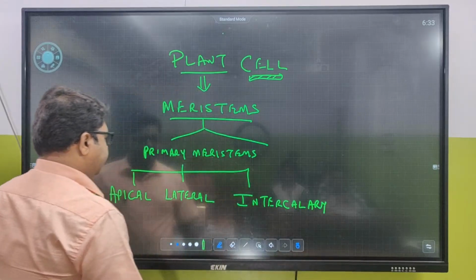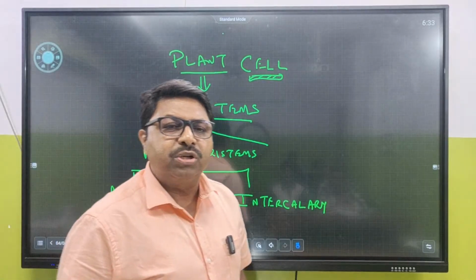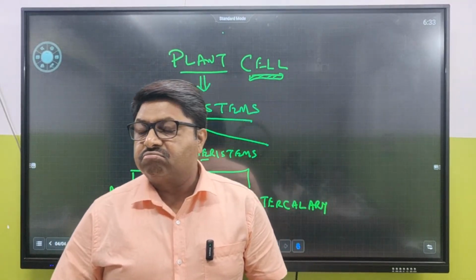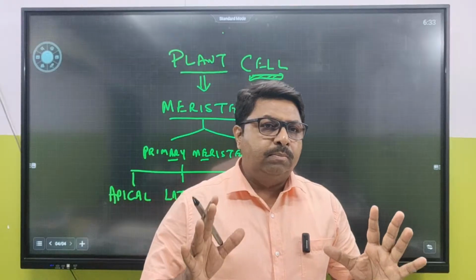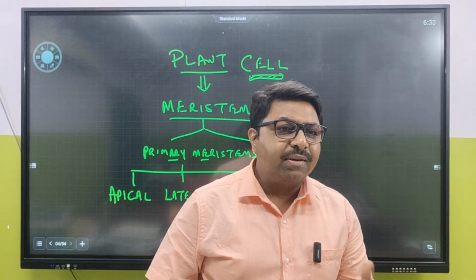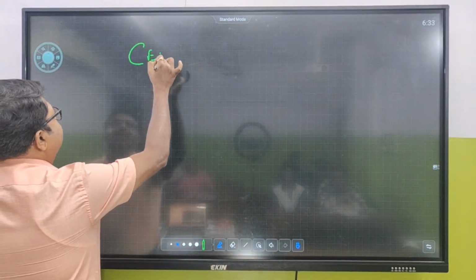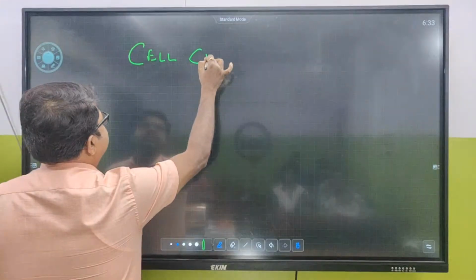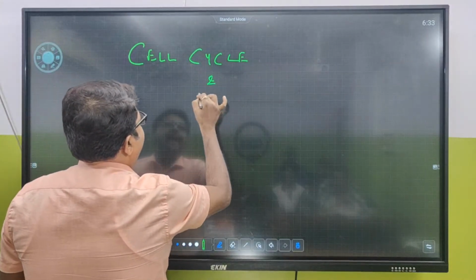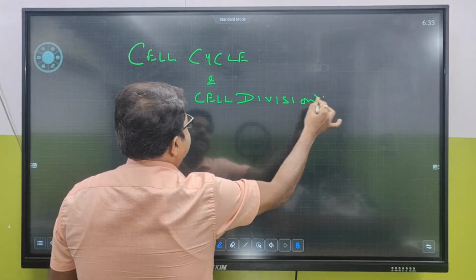Intercalary meristems. So these are the meristems where we can expect a huge number of cell divisions. So in meristems in plant cells, there is a high chance of what? Cell division. Now when we are talking about cell division, the topic we are dealing with right now is about cell cycle and cell division.